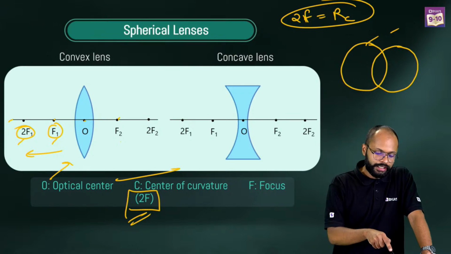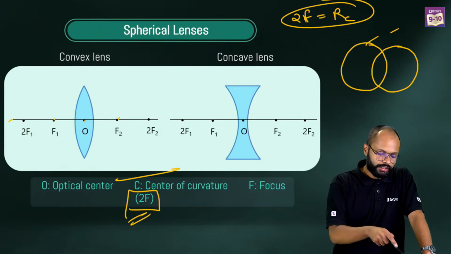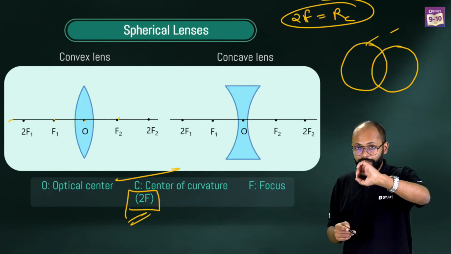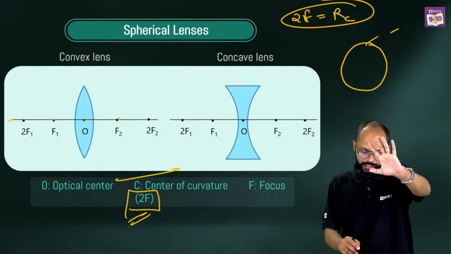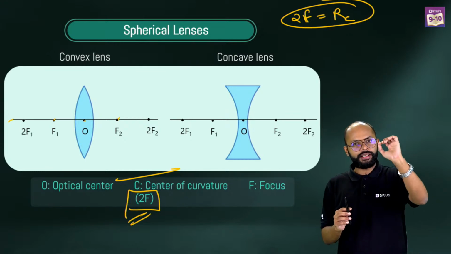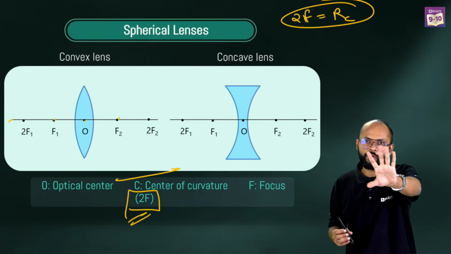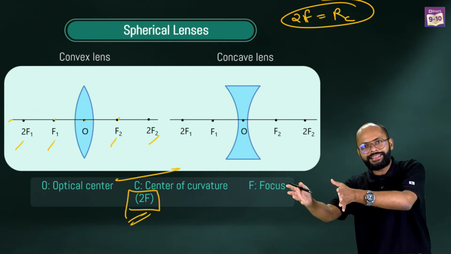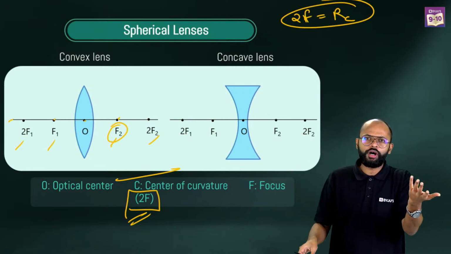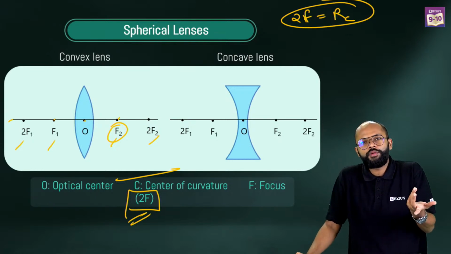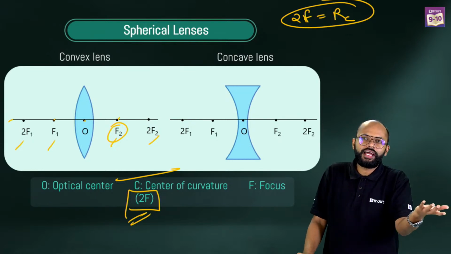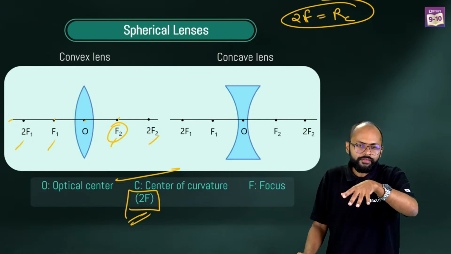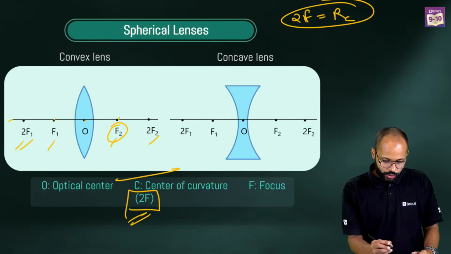So how to remember this thing? This is something which I told you just for the safe side. See, I have not told you the very complete thing, but still, just to make you understand. Here also there is a center of curvature. It is equal to twice the focal length, right? So 2F1, F1, F2, 2F2. On the right side, we are calling it focus 2 because how will you differentiate? Is it the left side F or the right side F? So I am saying the left one we call F1, the right one we call F2. Simple. And this is 2F1 and 2F2.